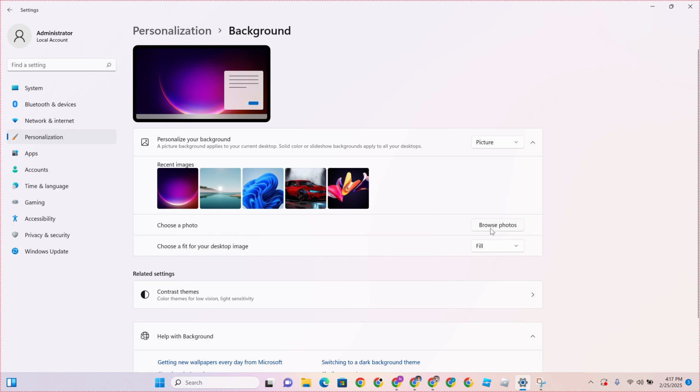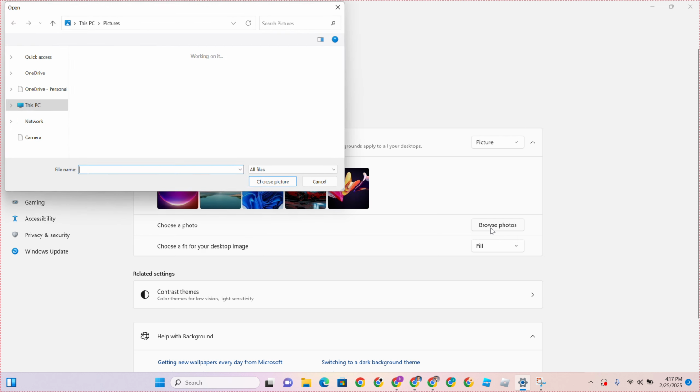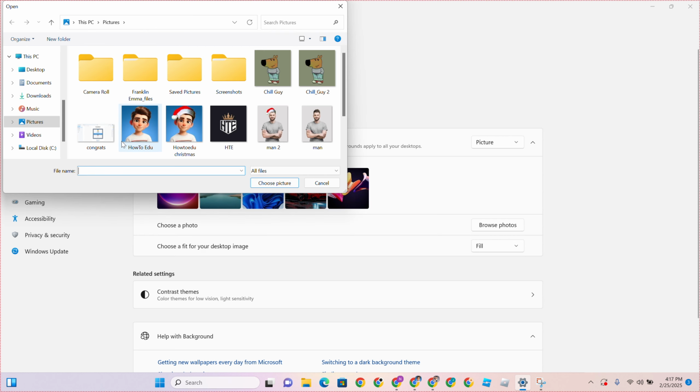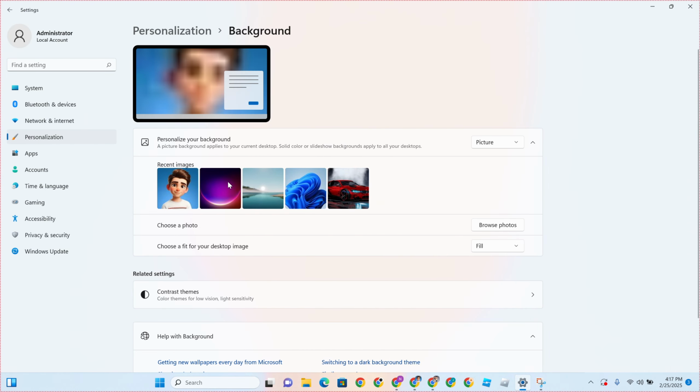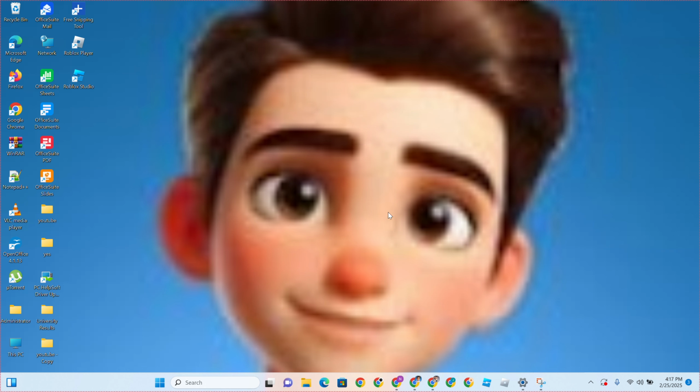So you can still select, let's say, an image or a photo. I want to use the HowTo. I'm going to choose picture. If I choose HowTo, I'm going to see how it's going to show right now. So this is how it's showing, but I think I can still adjust it.